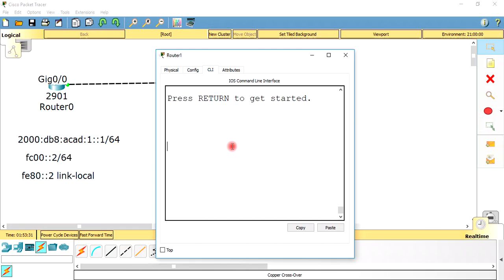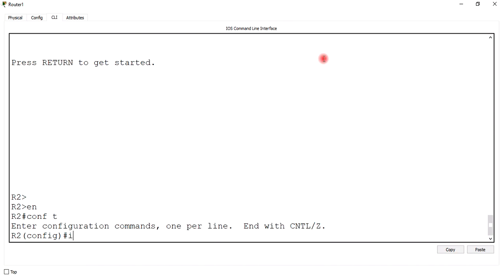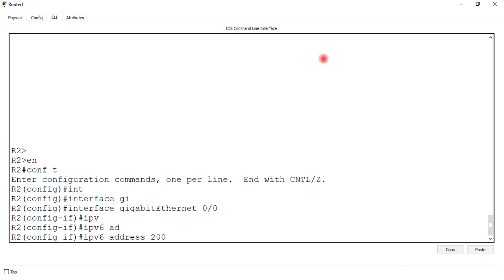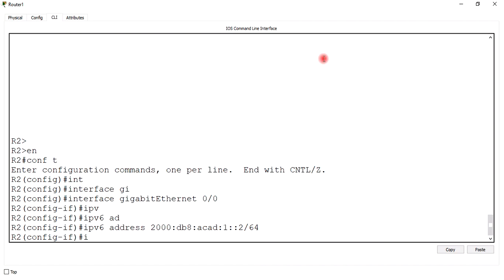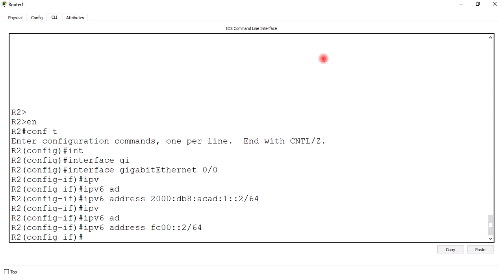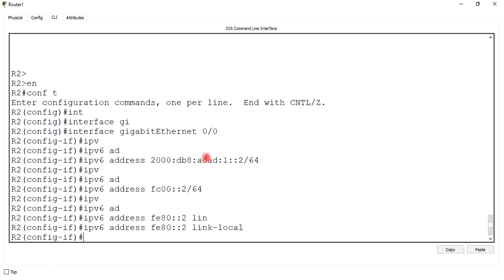Now let's assign IPv6 addresses on the second router interface, gig 0/0. ipv6 address 2000::1:2/64. ipv6 address FC00::2/64. ipv6 address FE80::2 link-local. In this way I have configured a global unicast address, unique local address, and link-local address on the same interface of router 2 also.